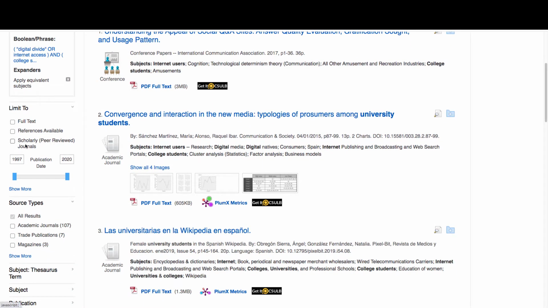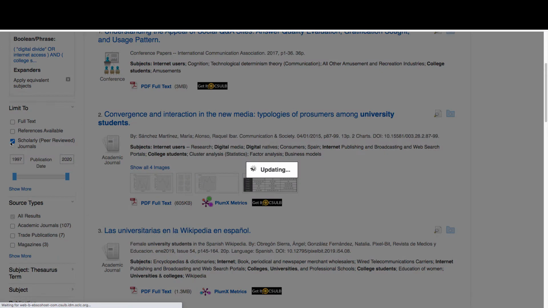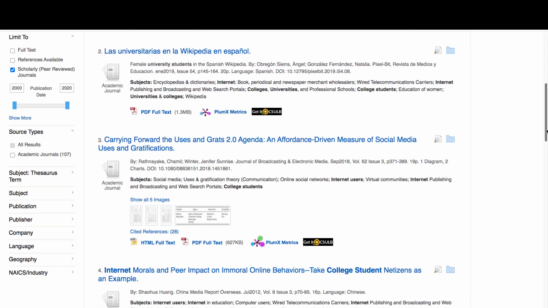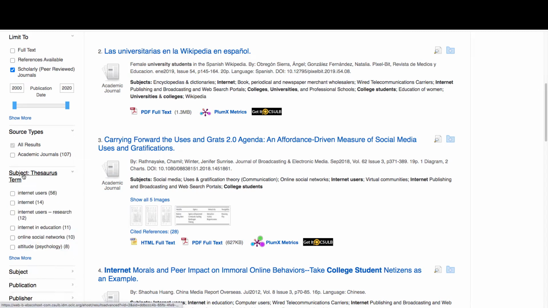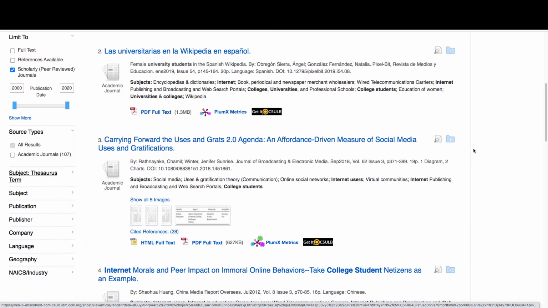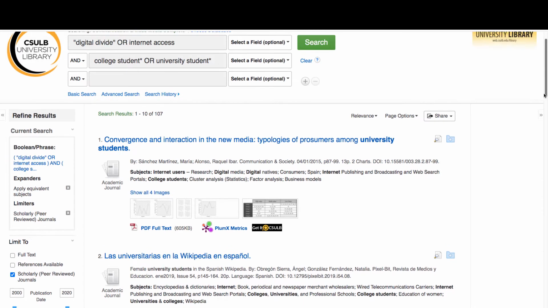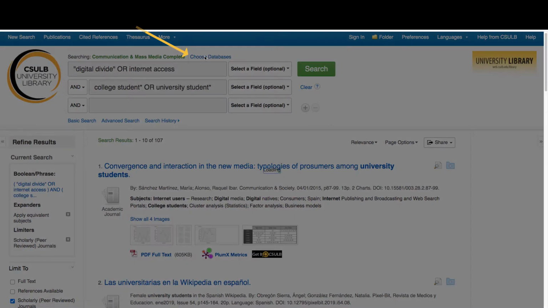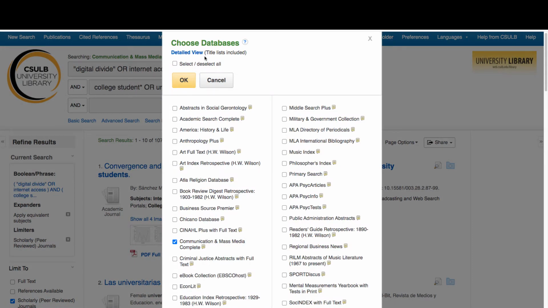We then did some filtering, first to make sure we had scholarly peer-reviewed articles. And then we did some further filtering with the thesaurus. And we ended up, I think, with about 80. So what we're going to do now is go up here to choose databases, because we started in Communication and Mass Media Complete, but that may not be the only discipline that has articles on this topic. So I'm going to click Select All.